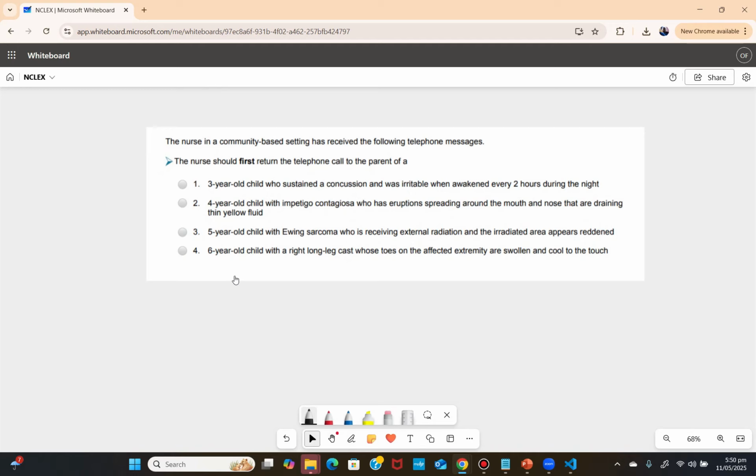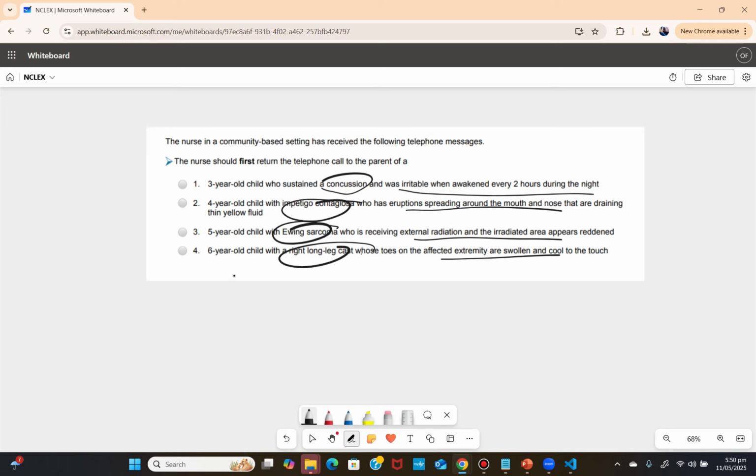Let's answer this question, right? So this is a prioritization question. I'm going to answer this question now. For this particular question, I see they all have a diagnosis, or the problem, right? That is what the patient is experiencing. So I cannot eliminate anything at this point because everything has a diagnosis.